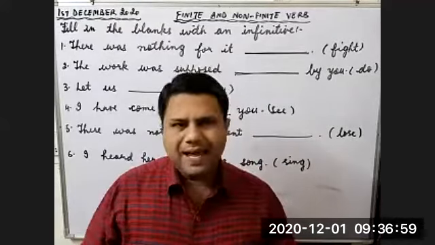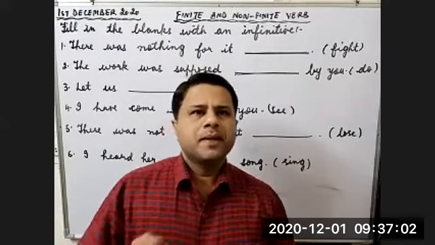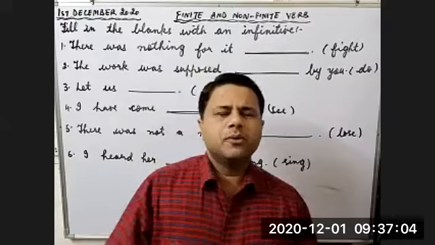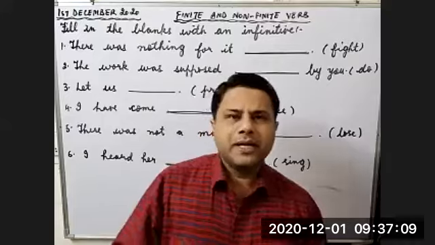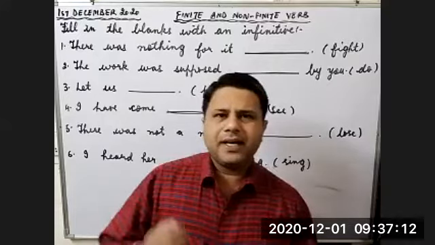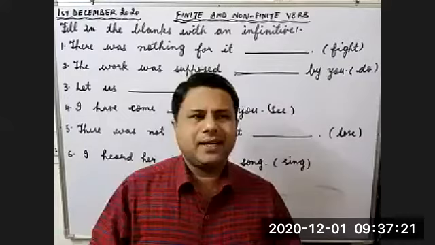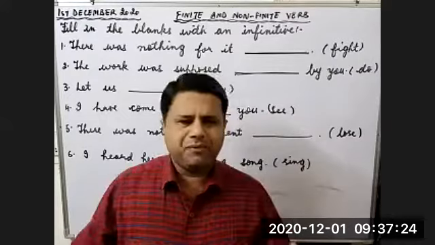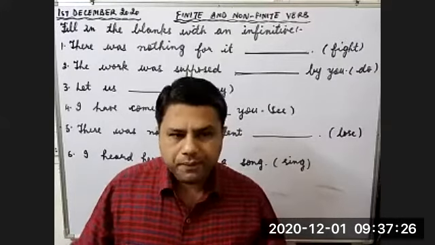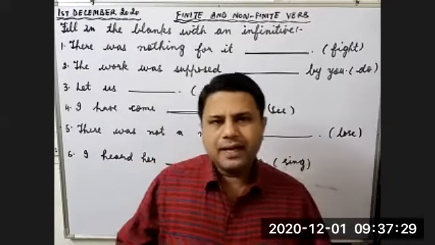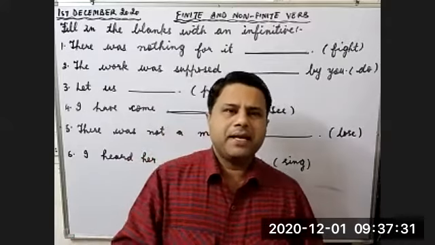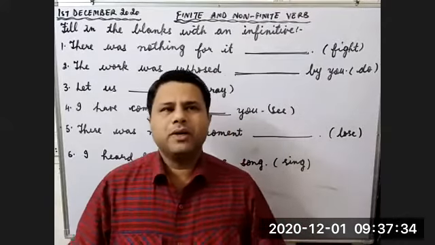You can fill in the blank with to infinitive active form, or bare infinitive. If it is in passive form, then you have other two options, bare infinitive or to infinitive passive form.